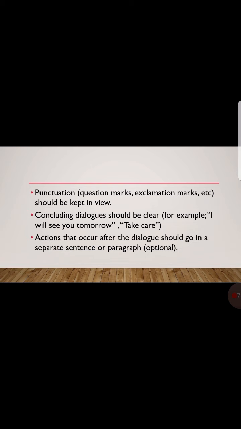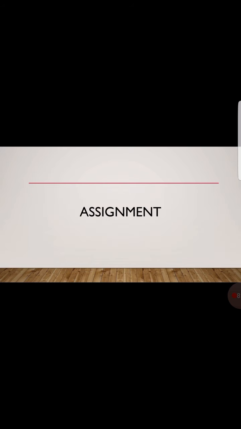And at the end, actions that occur after the dialogue should go in a separate sentence or paragraph. It can be optional, as if you want to conclude your dialogue, you can do it in the form of a paragraph, adding what happened afterwards. Now, by listening to all these, you must have understood dialogue writing.